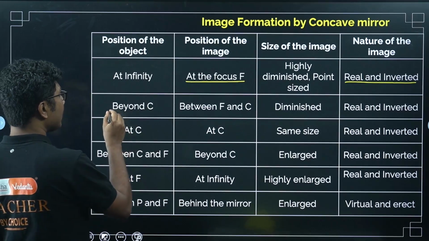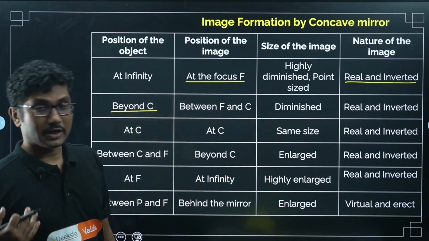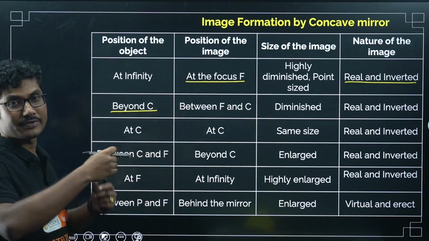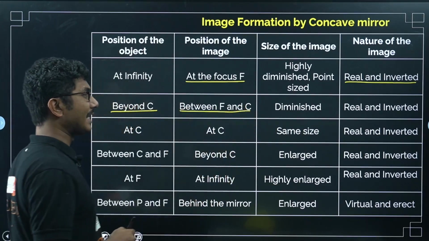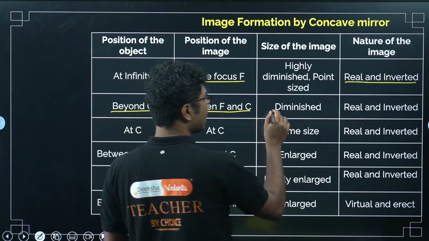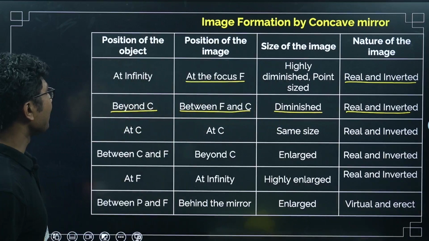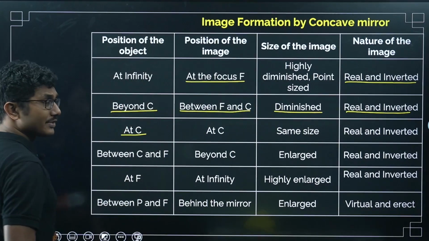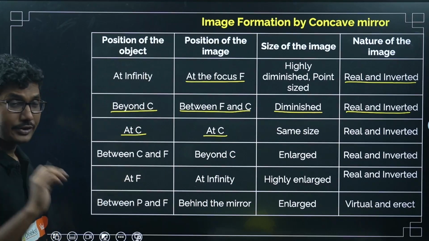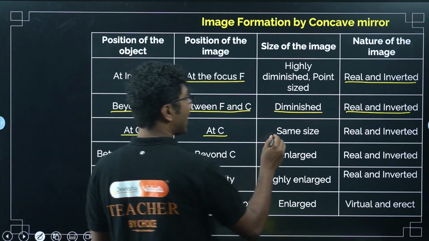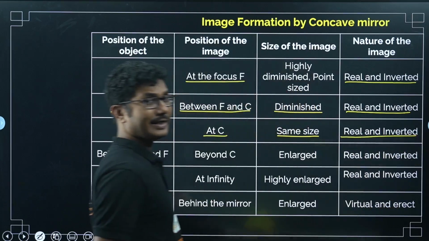Next is beyond C. Beyond C means beyond the radius of curvature. If the object is beyond the radius of curvature, that is between infinity and the radius of curvature, any high distances, then the image will be formed between C and F. The image will be diminished, that is small in size, real and inverted. If the object is located exactly at the center of curvature, then the image will be formed exactly at the center of curvature. That logic we used in our previous problem. The size will be the same, and a real and inverted image will be formed.